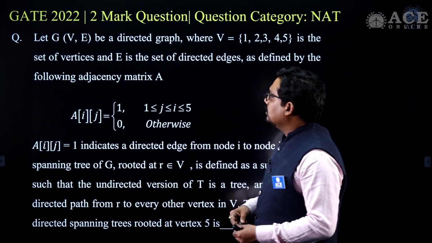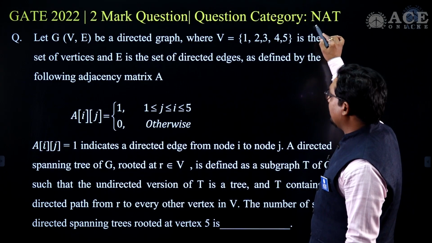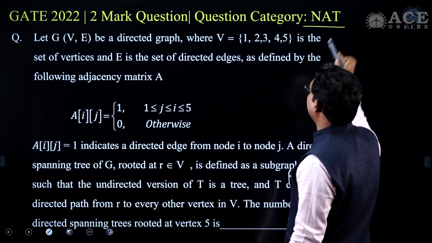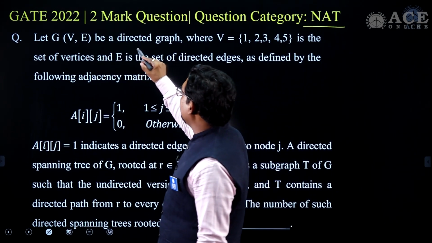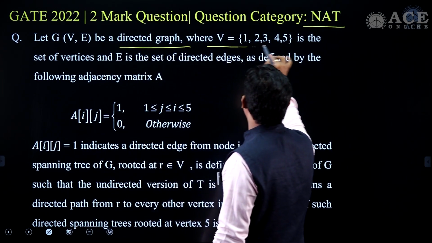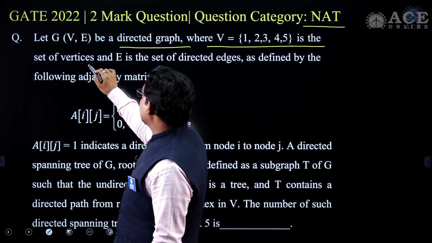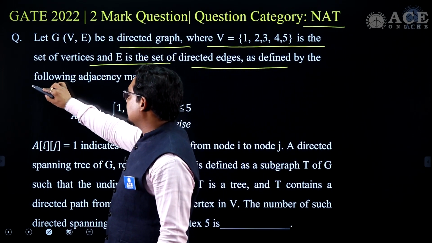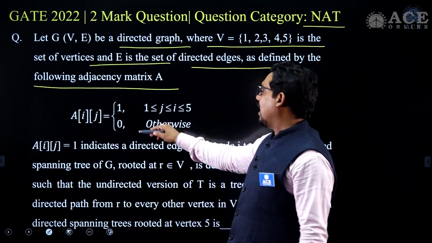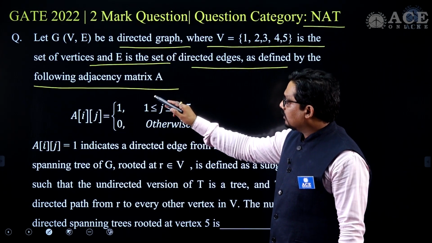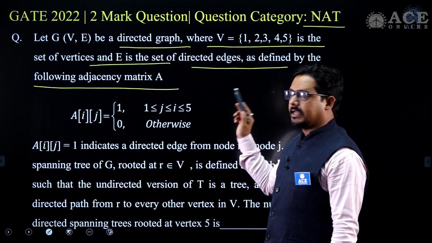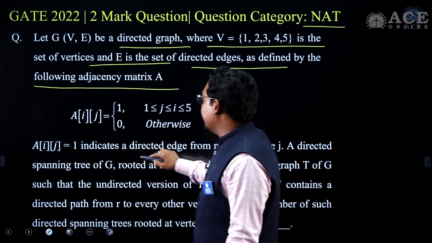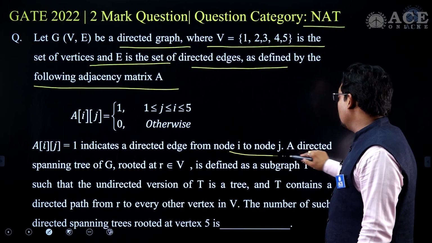The next question is a 2-mark question, and this category is a numeric answer type question, NAT. It says: let G(V, E) be a directed graph where V is equal to {1, 2, 3, 4, 5} the set of vertices, and E is the set of directed edges as defined by the following adjacency matrix. A[i][j] is equal to 1 if i and j are between 1 and 5, otherwise 0. A[i][j] indicates a directed edge from node i to j.